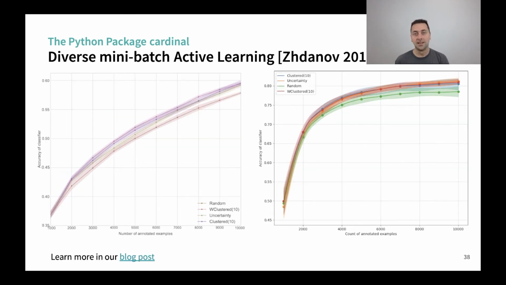On CIFAR 10, they do not reach a clear conclusion. We did not reach it yet. We see that uncertainty is better than random. Actually, the other methods are competing. They have similar results. One thing that we note is that we have an accuracy that is much better than the one in the paper. And that may be due to the number of epochs or parameters that are not specified in the paper.